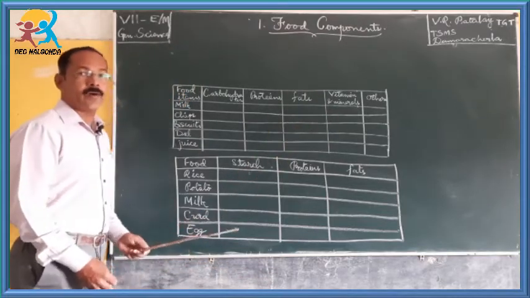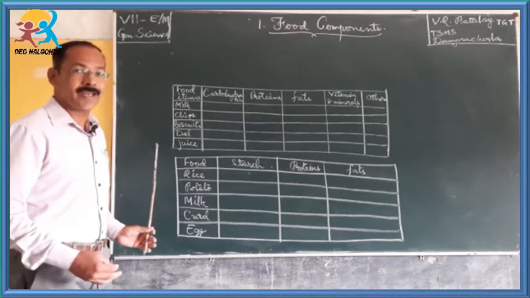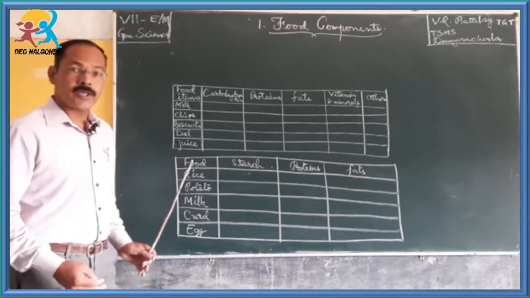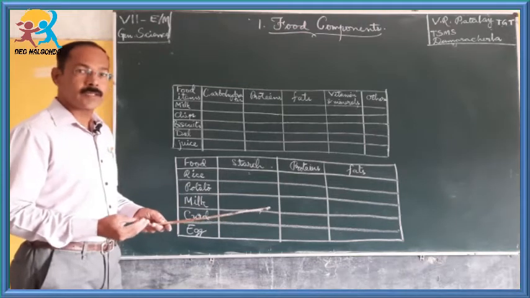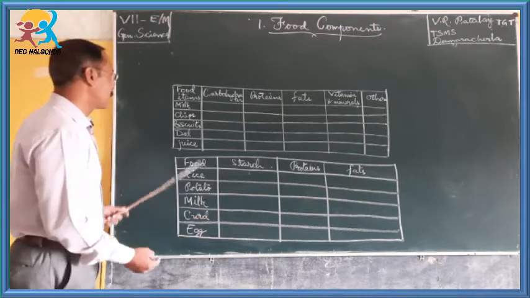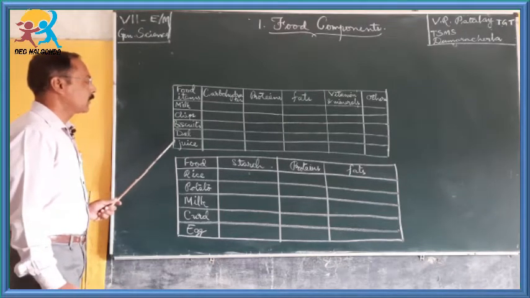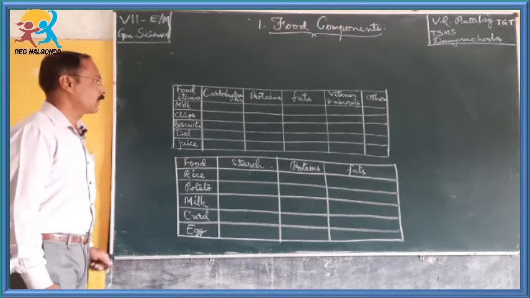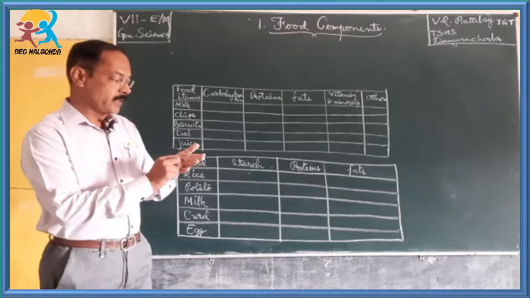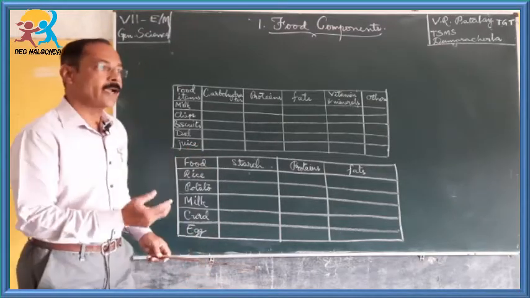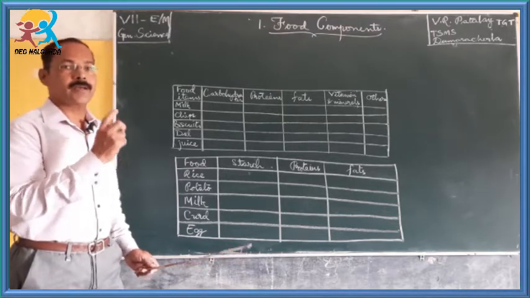So, let us find out what kind of food components are present in the food items that we take every day. Children, go to the market and purchase some food packets, such as milk, chips, biscuits, dal and juice packets. On those packets it is written what kind of food components that particular packet contains.